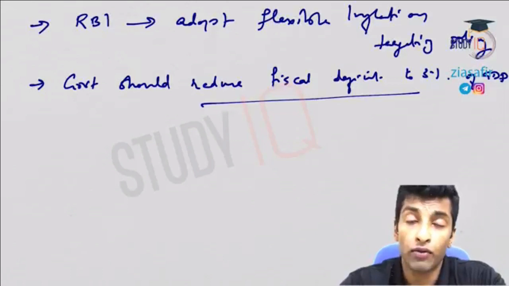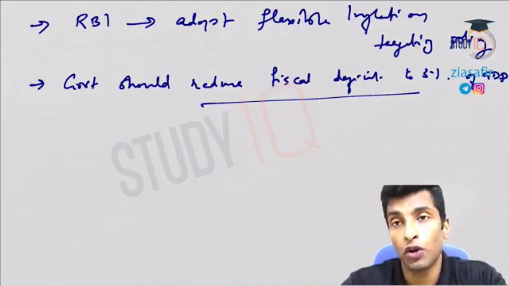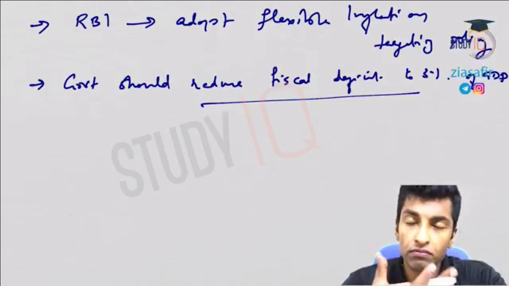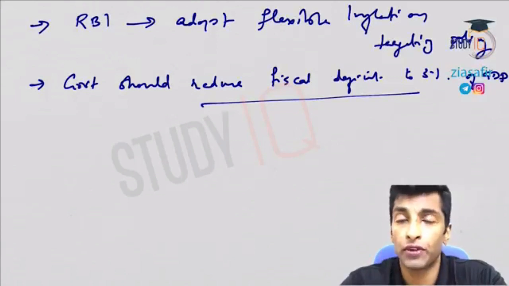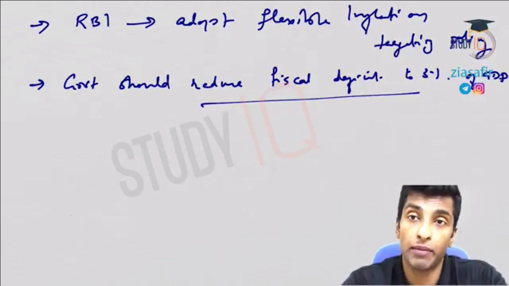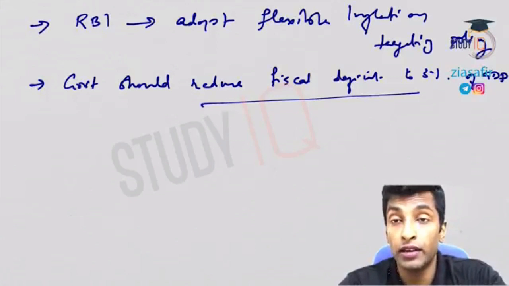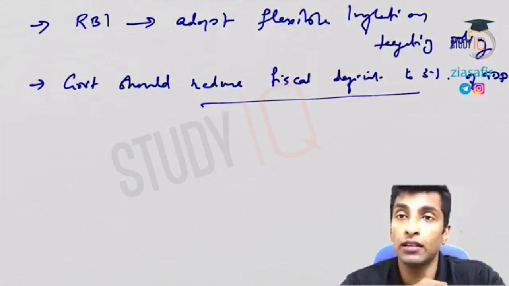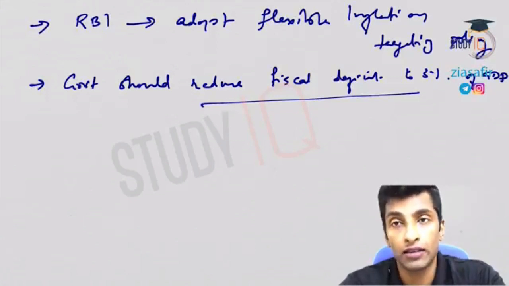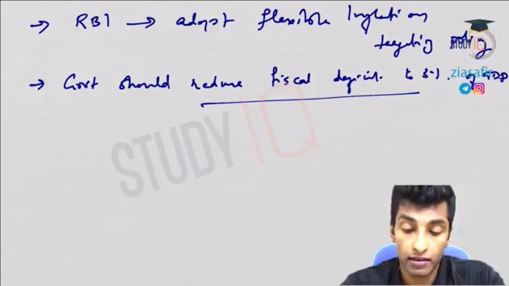So what happened is the responsibility of controlling inflation solely became in the hands of RBI, and RBI had nothing to do apart from increasing the interest rates, and RBI kept on increasing the policy rates, repo rate, and that resulted into a lot of problems, and that we have already discussed.